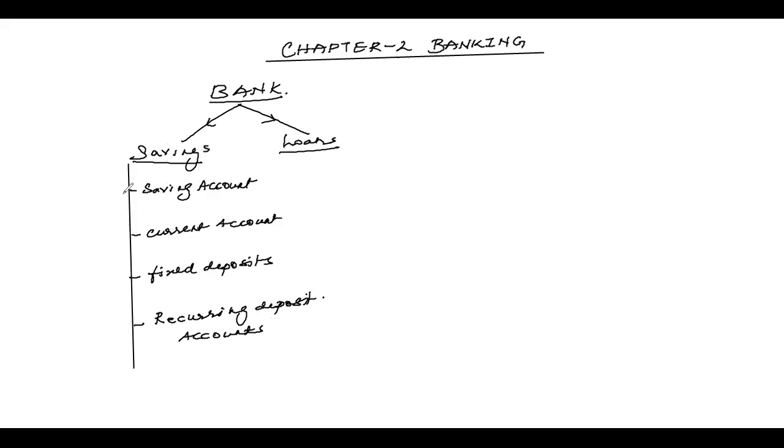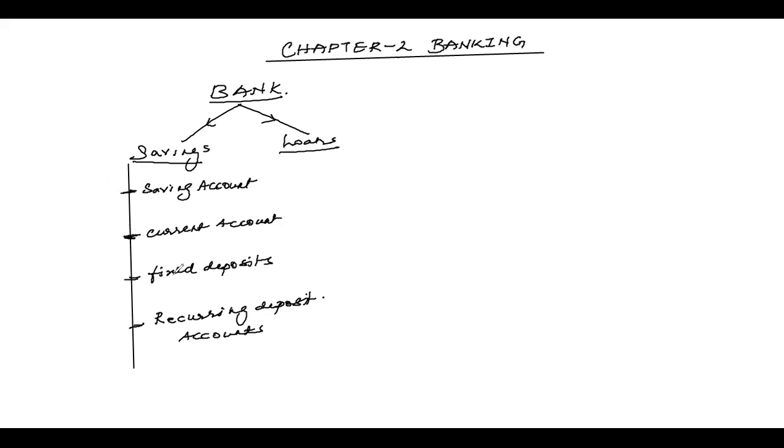So they have different products for it: saving bank, current account, fixed deposit scheme, recurring deposit account. Like a saving account, perhaps they may give little interest, but you can put in money and remove money anytime you want. A current account is usually for business. The business money goes in current accounts usually. They may not give interest, but there are many other facilities which help your business, so people go for a current account.